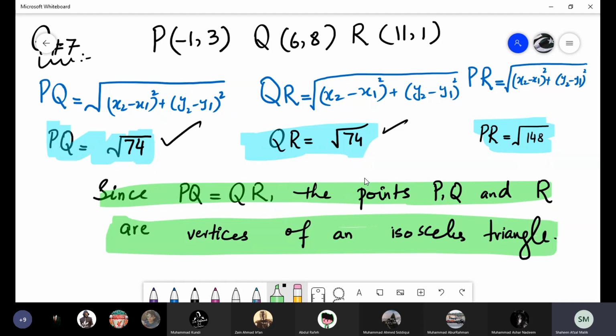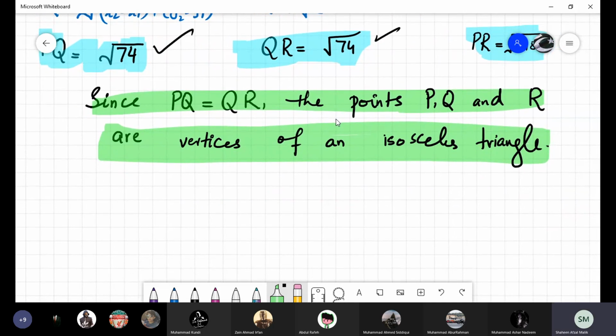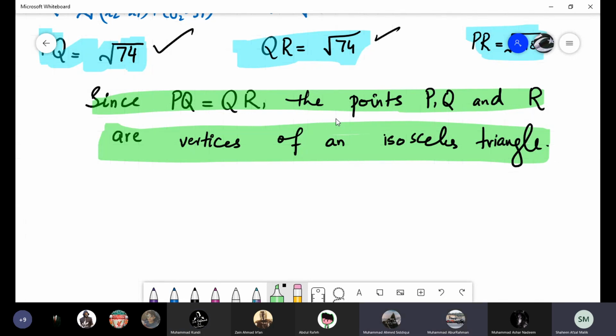Then read further. The next is determine whether the triangle PQR is a right angle. They are saying that you have to show whether it is a right angle triangle. Boys, can an isosceles triangle be a right angle triangle? No, ma'am. Why no? In some cases it can be. Yes, it can be. Why not?